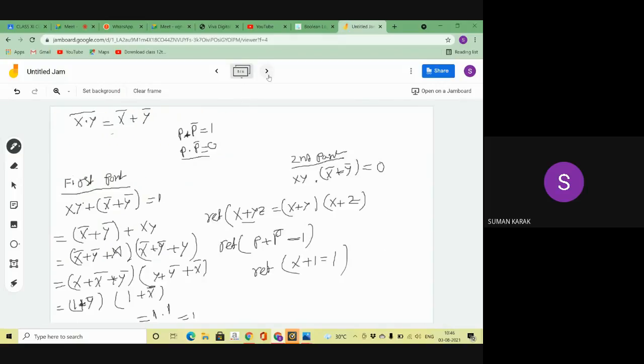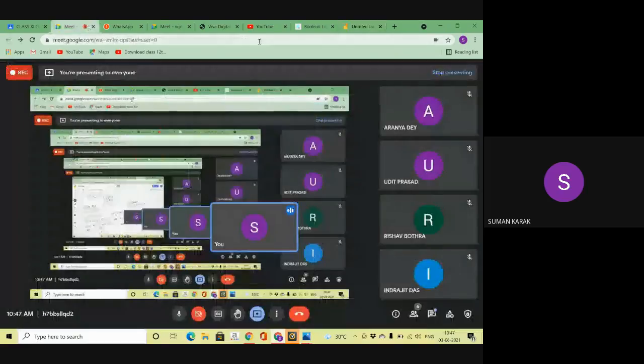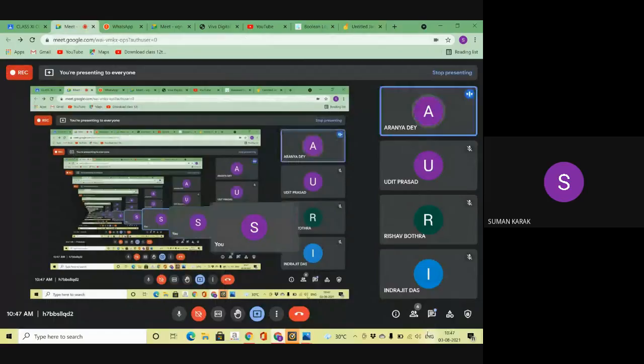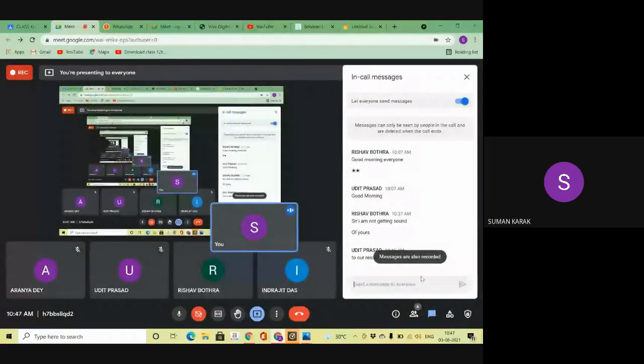Now coming to the law. How can I prove it? Same again, I'm applying the complementary law. This is my second De Morgan theorem. We know there are two complementary laws: P plus P bar equal to 1 and P into P bar equal to 0. Yes or no? Please tell me. Try to understand this at first. This is very important.